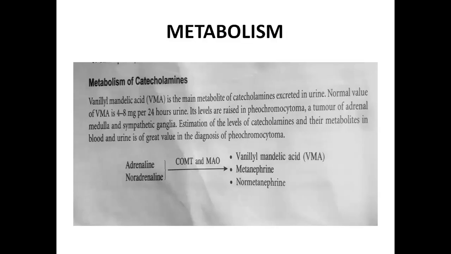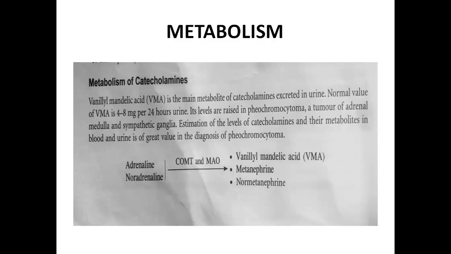Now the metabolism of catecholamines. Vanillylmandelic acid is the main metabolite of catecholamines. It is excreted in urine. The normal value of vanillylmandelic acid is 4 to 8 mg per 24 hours of urine. Its level is raised in pheochromocytoma, a tumor of the adrenal medulla and sympathetic ganglia.